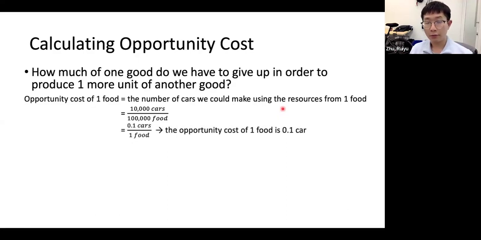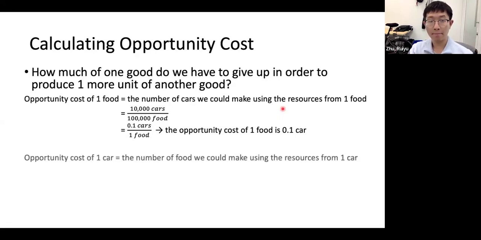So that will become 0.1 cars is equalized with one food in resource terms, which means the opportunity cost of one food is 0.1 unit of car because they are using the same amount of resource. So if we want to produce one more unit of food, you have to reallocate resource from car production to food production. If you do that, car production will be reduced by 0.1 unit. That's the opportunity cost, right?